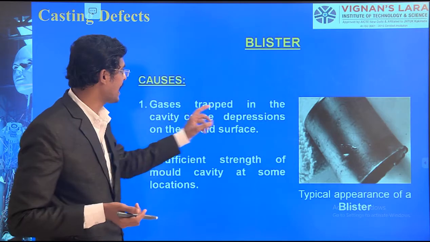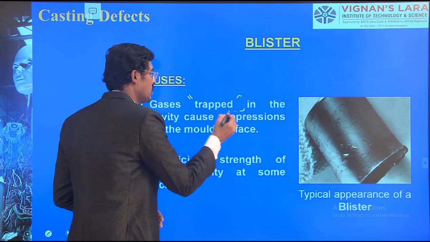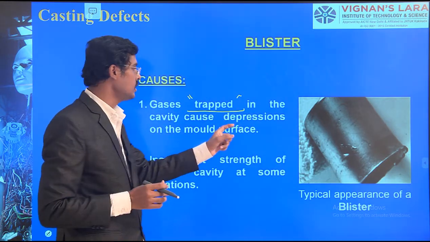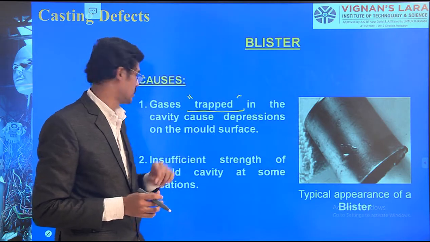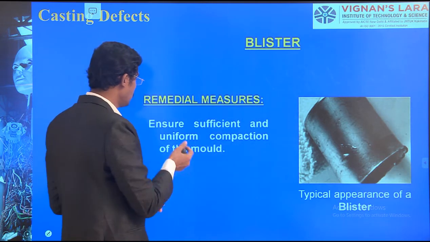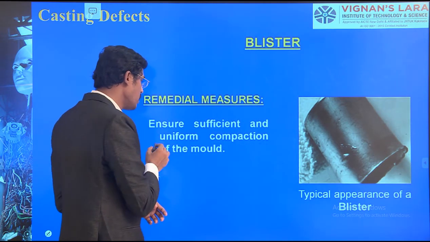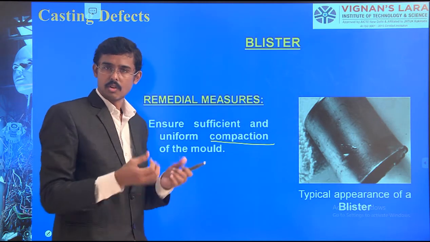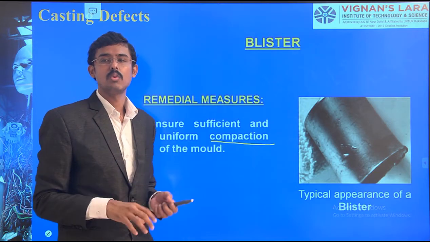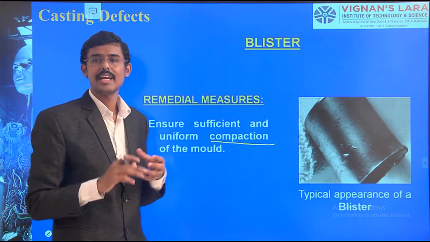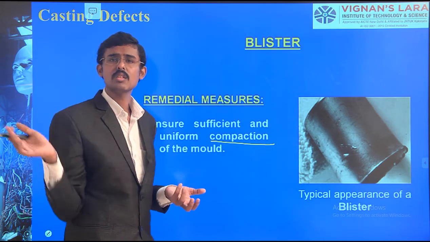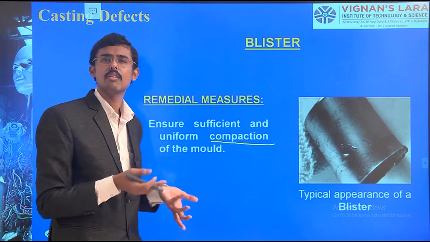Okay, the gases trapped. The word trapped they have used here, so it is very superb. Gas is trapped between, it is locked between. The cavity causes depressions on the mold surfaces. So those cases we should avoid. So how do we do the remedy? Ensure sufficient and uniform compaction. Compaction of sand we should do properly. Excess compaction we should not do. A light compaction of the mold we should do. Then obviously the gases will go out. If gases go out, that's it, we are free from the evolution of gases.